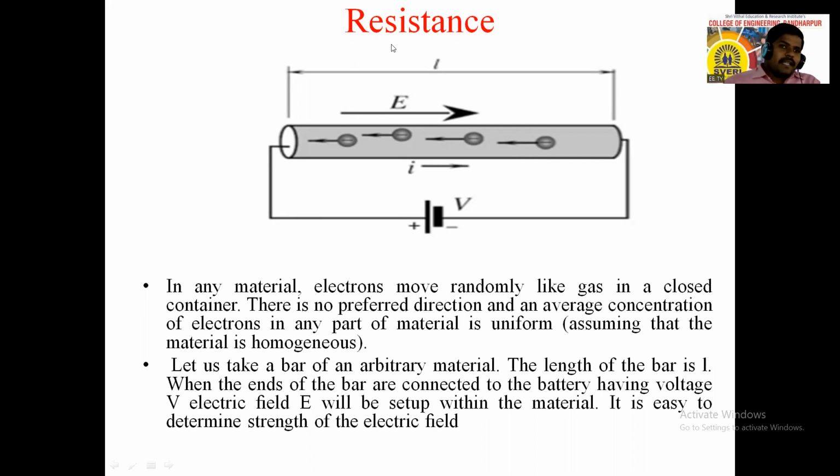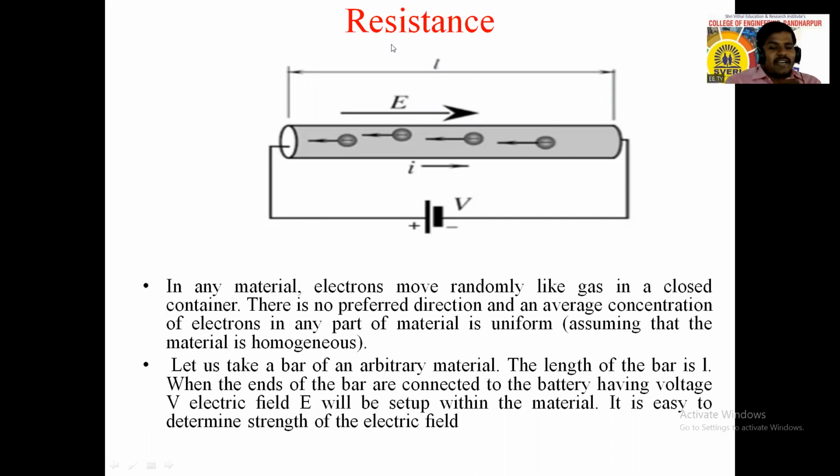To understand resistance, let us take one bar of arbitrary material having length L. When the ends of that bar are connected to a battery of voltage V, an electric field E is set up in that material. Electric field is nothing but lines of force.